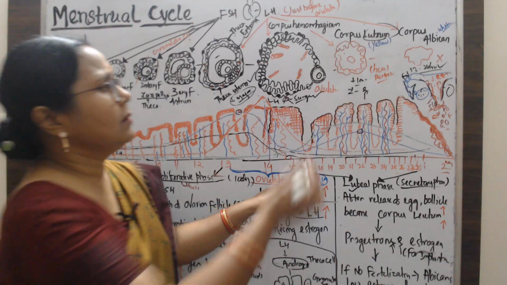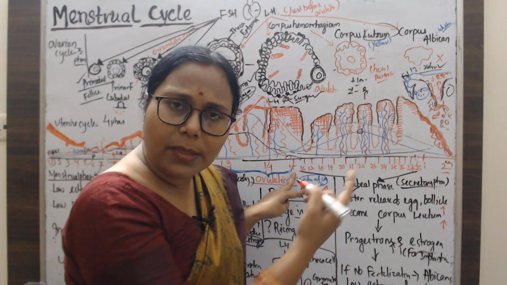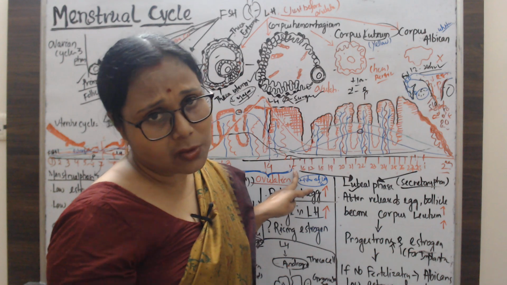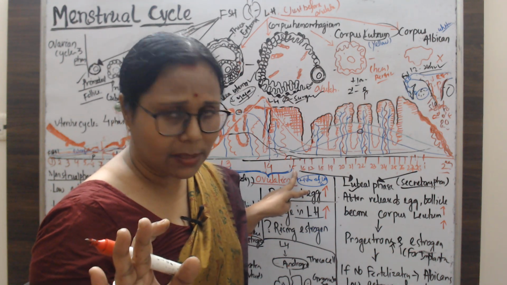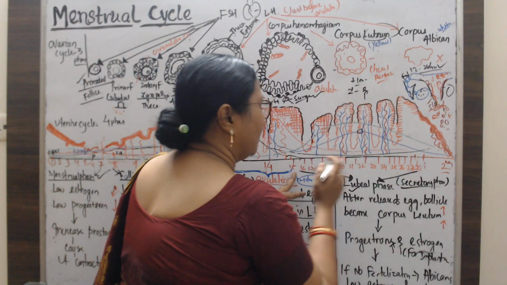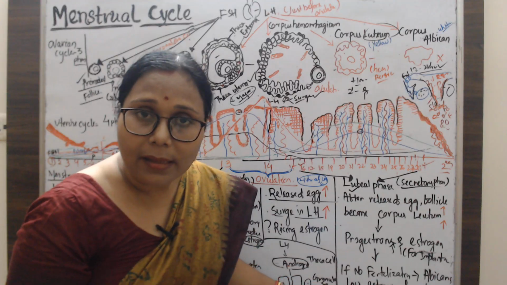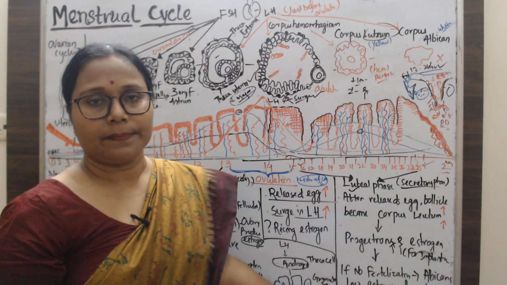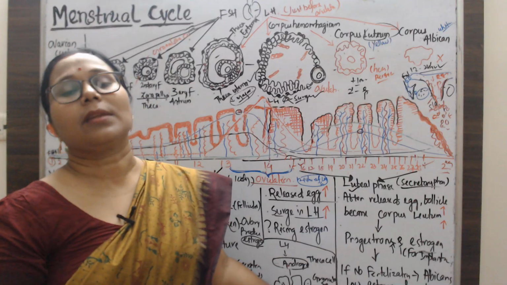After ovulation, the Graafian follicle turns into the corpus luteum. The corpus luteum secretes two hormones, progesterone and estrogen. Progesterone we consider a pregnancy hormone. So this phase from day 16 to 28 is called the luteal phase, or the secretory phase, because progesterone and estrogen are being secreted.